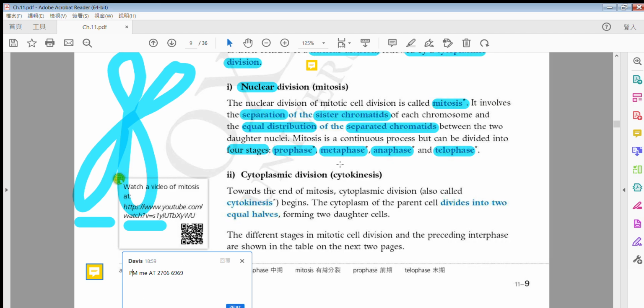Metaphase, A anaphase, and then T telophase. Alright? So this is how I remember this mitosis.